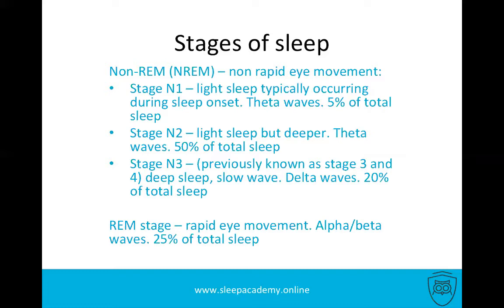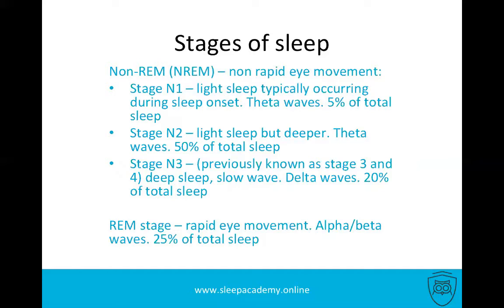Non-REM sleep, which is non-rapid eye movement sleep, is made up of 3 stages. So stage N1, light sleep. It is light sleep, typically occurring during sleep onset. So basically, N1 is usually seen at the very start of the cycle, and we see it as we are falling asleep. So sleep onset is like initiation of sleep. Usually it's theta waves and made up of 5% of total sleep duration.